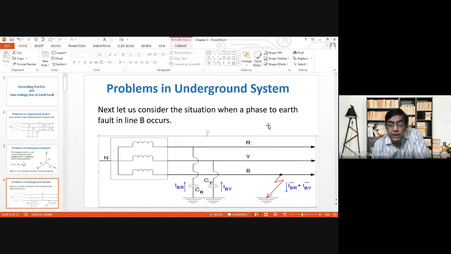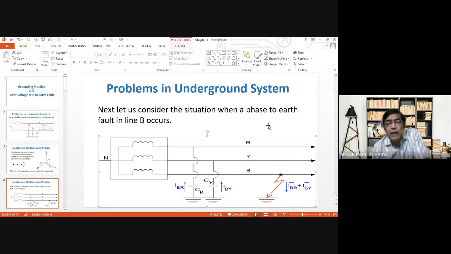Now, since phase B is connected to ground, between ground and the other two healthy lines, that is R and Y, line voltage appears, and the current driven through these capacitances will be due to the line voltages that appear between line R and B, or in other words R and ground, and Y and B, that is Y and ground.